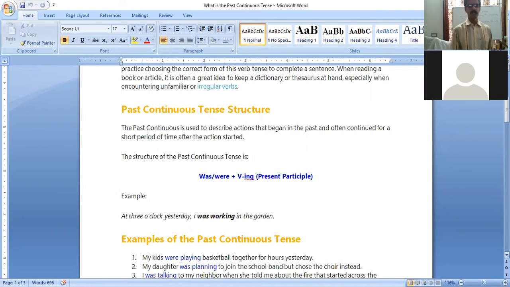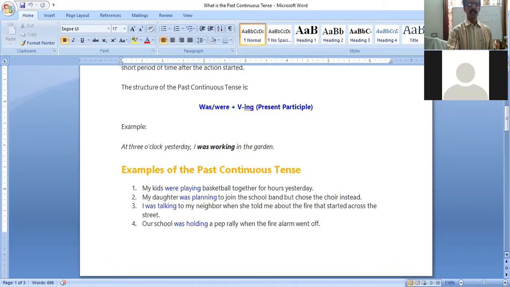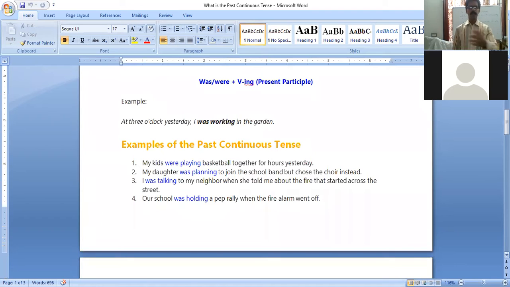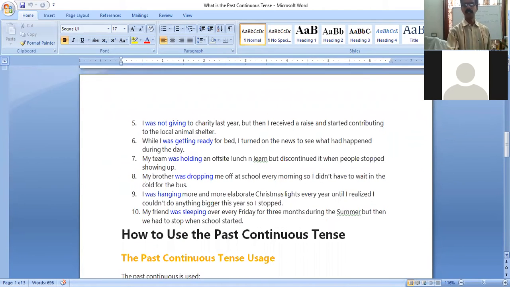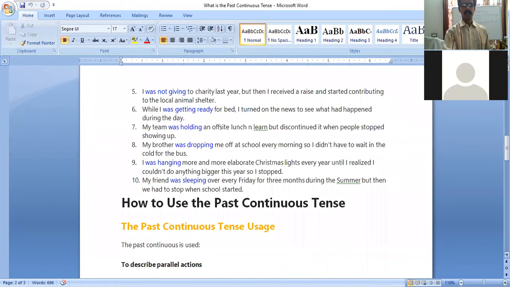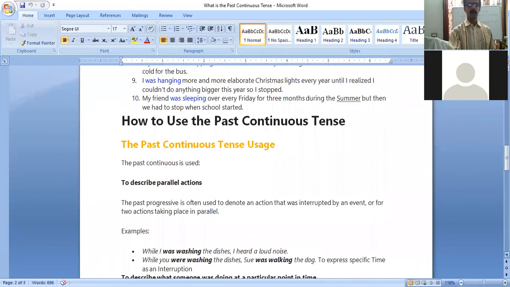At 3 o'clock yesterday, I was working in the garden. Example given. And more examples of the past continuous tense. My kids were playing basketball together for hours yesterday. My daughter was planning to join the school band, but chose the choir instead. I was talking already. In this blue given are the past progressive or past continuous. Several examples are here. You people will read them. Okay. How to use the past continuous, already given.